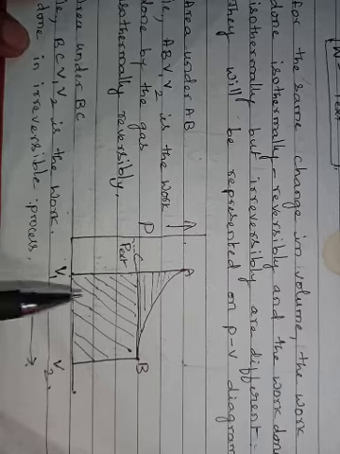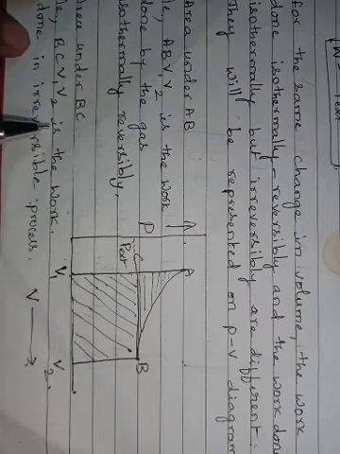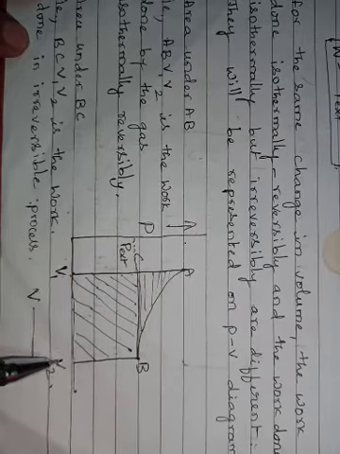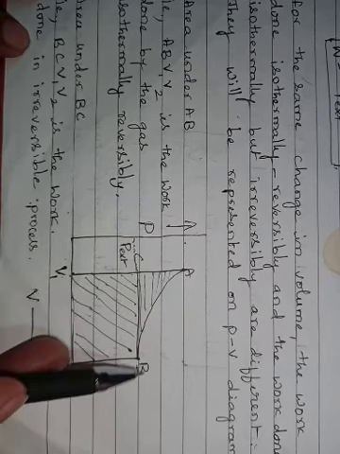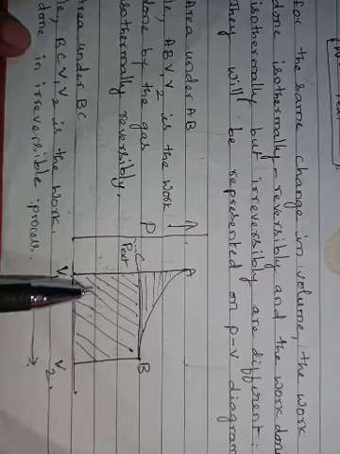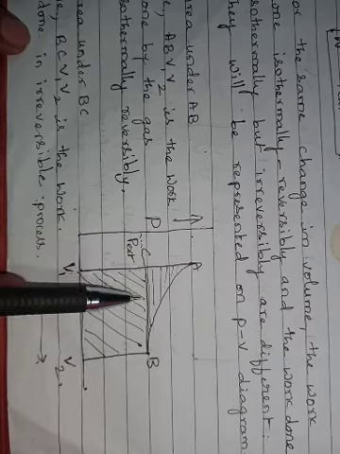As you know, the work done by the reversible process is given by the area A V1 V2 B. Here it is covering a large amount of area, so the work done by the reversible process is more, whereas the work done by the irreversible process is the area under BC, that is B C V1 V2.